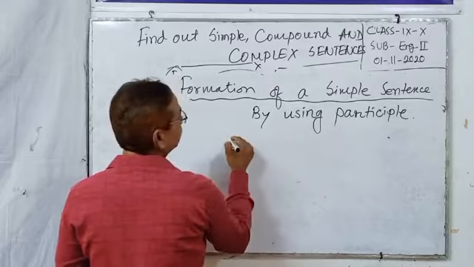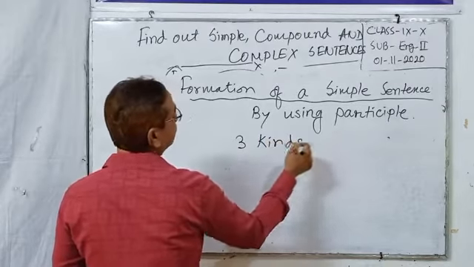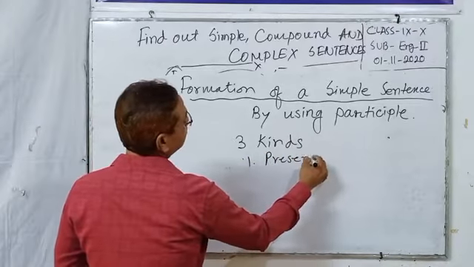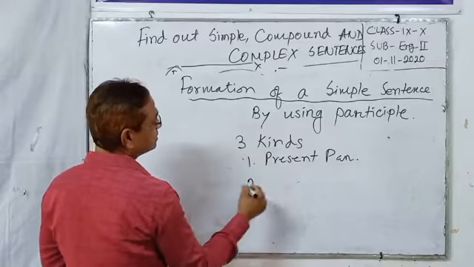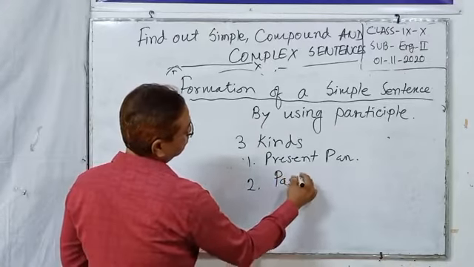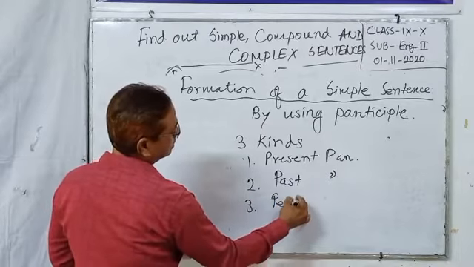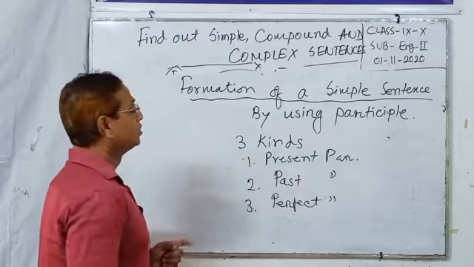One is present participle, second is past participle, and third is perfect participle.